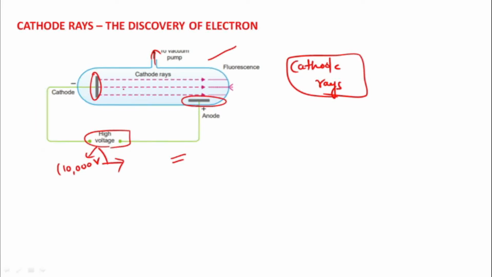Now if virtually all the gas is evacuated within the tube, the gas is replaced by luminous or faintly luminous rays. These are the rays. They are moving. This is the cathode, that is the negative electrode. This is the anode, the positive electrode, and these rays are known as the cathode rays, and they produce fluorescence. Means they give a bright light on the screen. Here is the screen. They are giving bright light, that is the fluorescence at the end of the cathode.